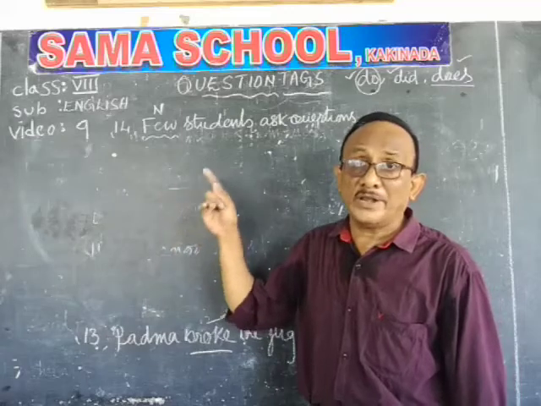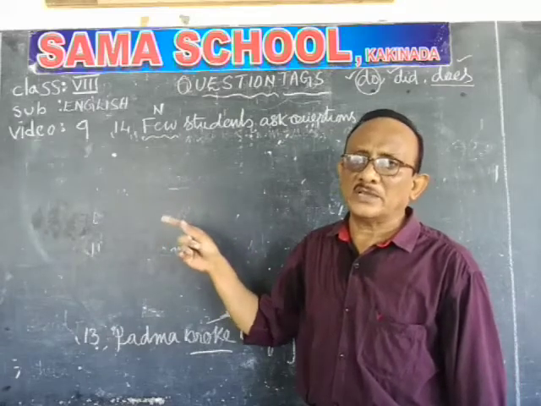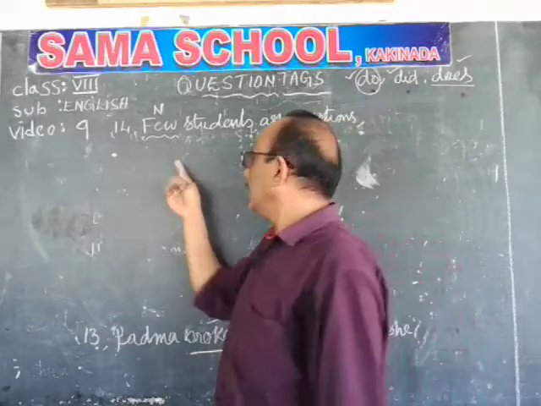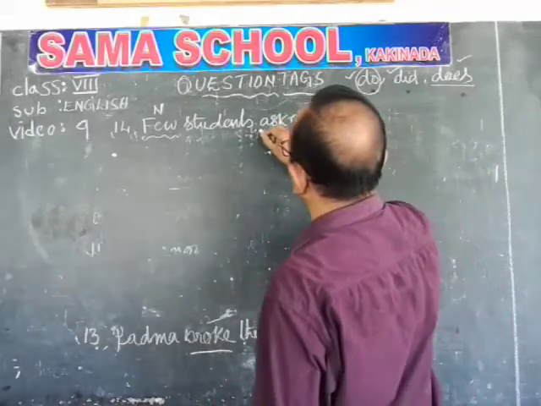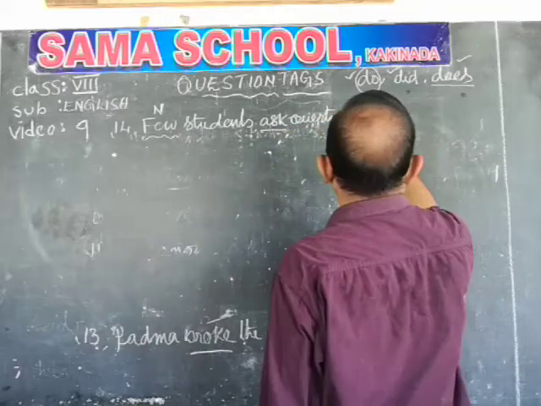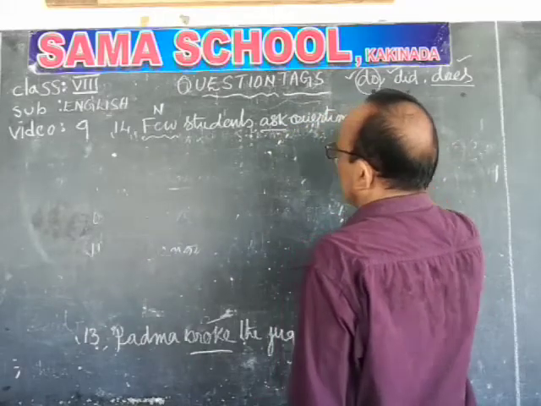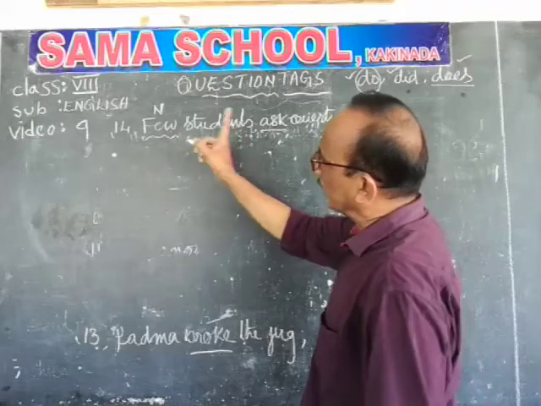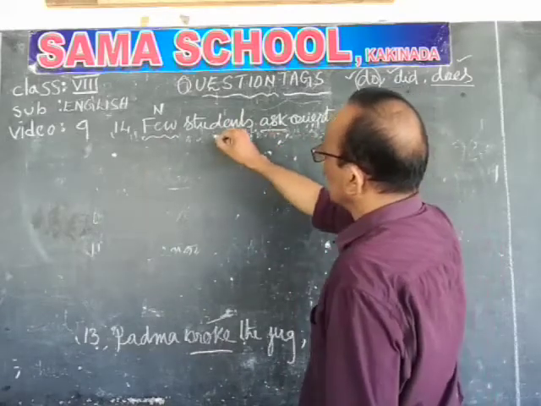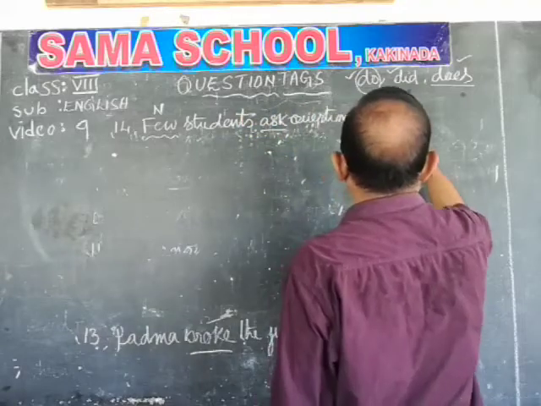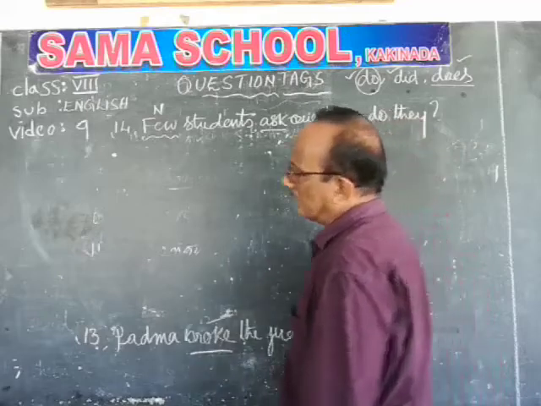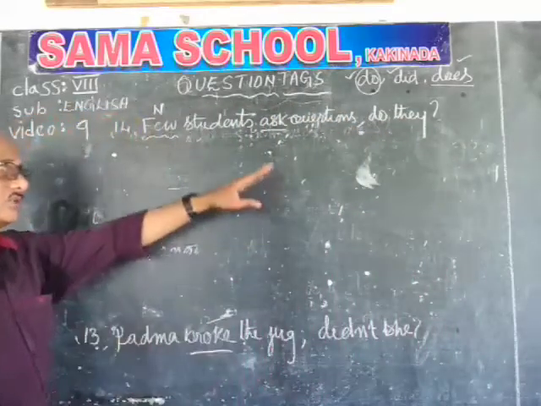Those words are negatives. Because of that, this sentence should be treated as a negative sentence. The answer should be positive. Ask is in V1, so take do. Because it is a negative sentence, the negative should not be repeated. Do plus few students, which is plural. Do they is the answer.